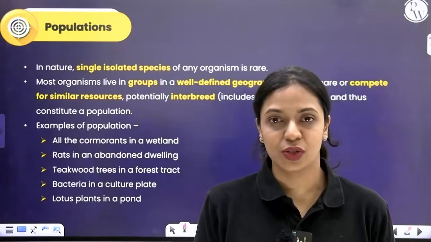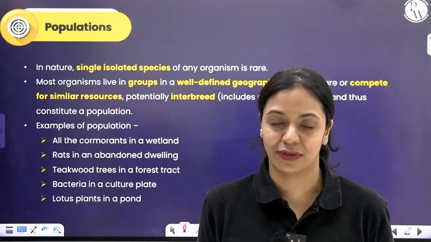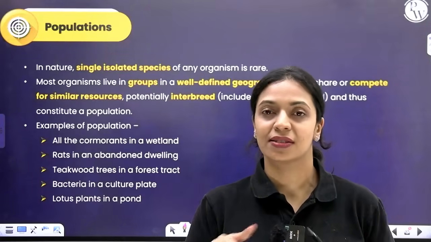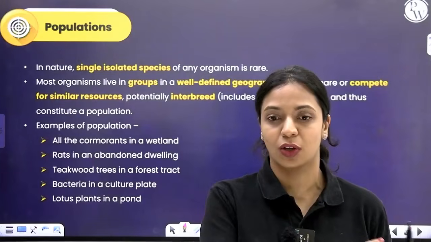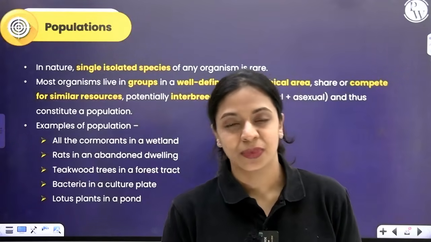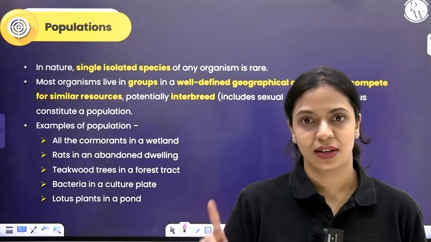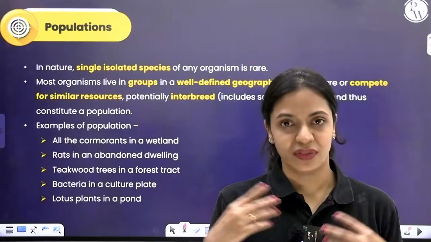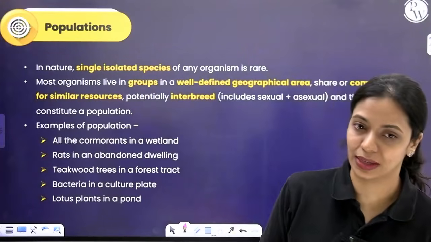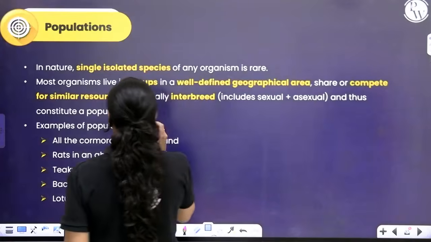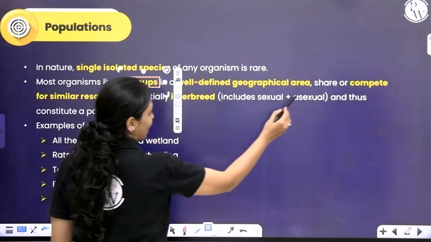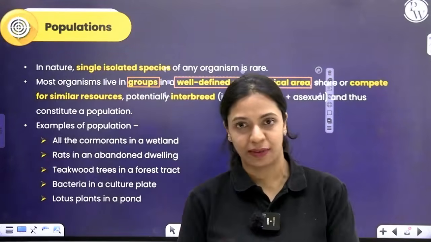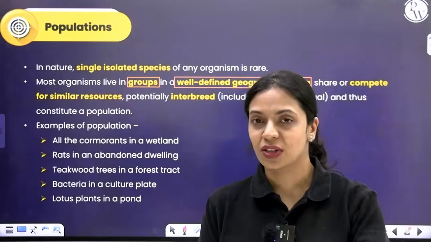Population is a group of individuals that occupy a particular well-defined geographical area. It should belong to the same species. Okay, so population can be defined as a group of individuals belonging to the same species occupying a particular geographical area. If you see in nature, no species, organisms are present isolated, single. Always, generally, they will be in a group only.